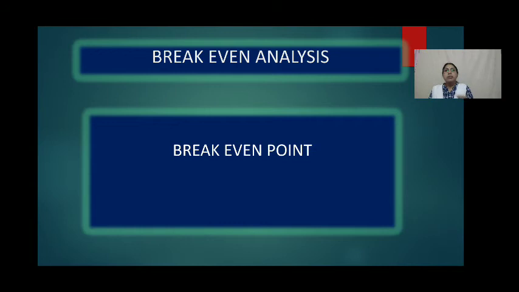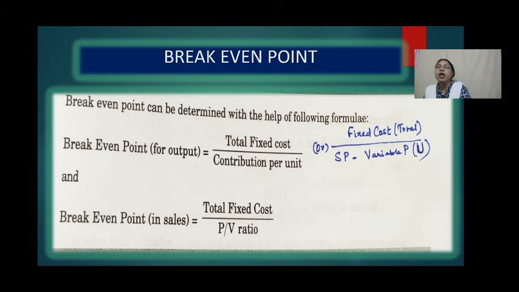In short, break-even point may be described as a specific level of activity or volume of sales which breaks the revenues and cost entirely. Now, how to compute the break-even point? So, for computing the break-even point, we have the formula here. Break-even point for output, that is total fixed cost by contribution per unit.